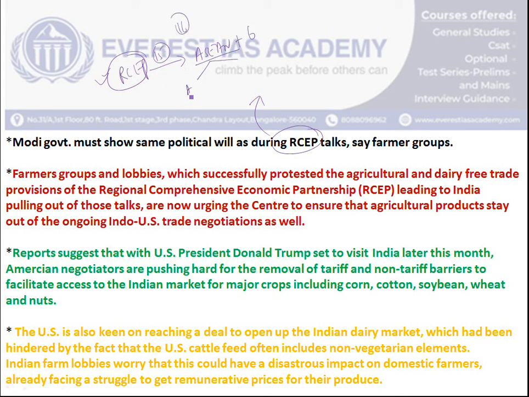So this can be classified into ASEAN plus 3 and ASEAN plus 6, that is two groups we can say. ASEAN plus 3 refers to those countries north of India, apart from the Association of Southeast Asian Nations, which has 10 member countries. Those 3 countries are China, Japan and South Korea, whereas the other 3 countries in ASEAN plus 6 are Australia, New Zealand and India. So this is the organization group.